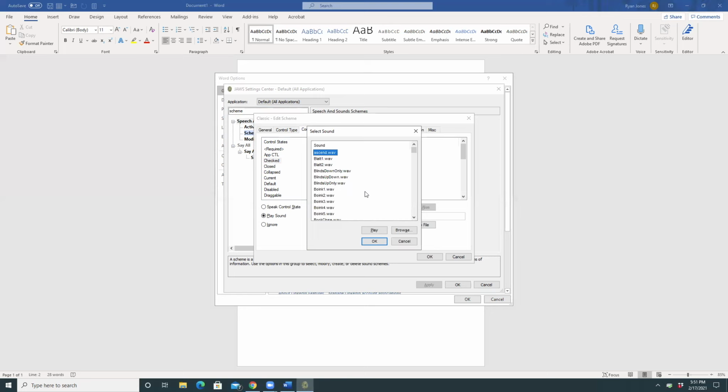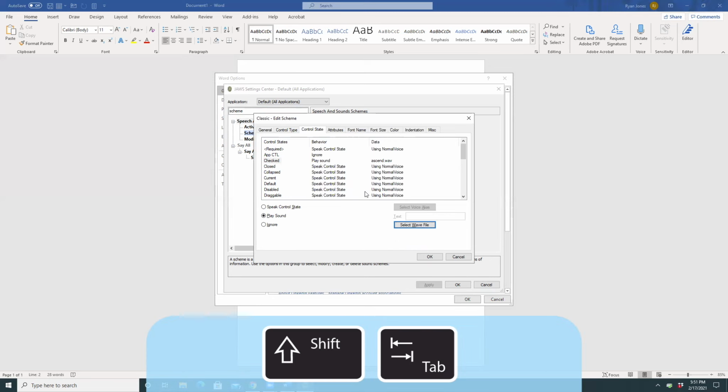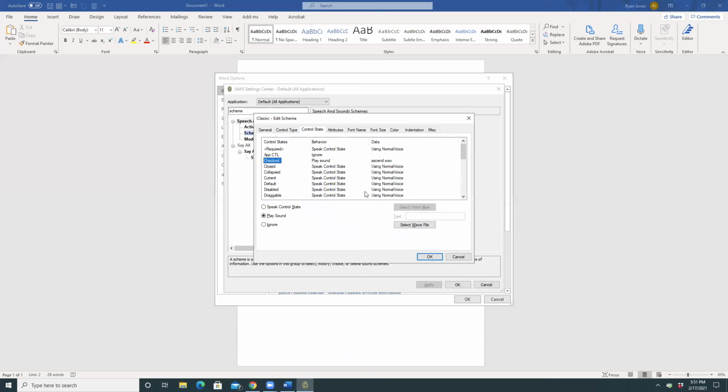Select wave file button. Okay, now I'm back on the select wave file. So now anytime I get to a checkbox that is checked, I'm going to hear that sound played instead of JAWS telling me that the checkbox is actually checked. So I'm going to shift tab. Play sound radio button checked. List view. Checked play sound ascend.wav 3 of 29. And now we heard JAWS say, checked play sound ascend.wav 3 of 29.